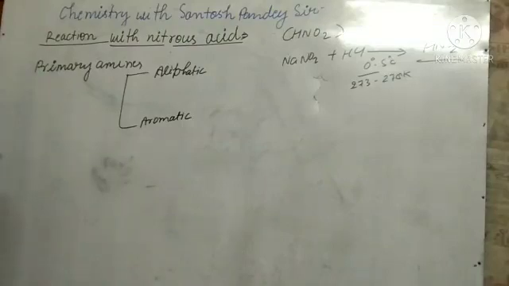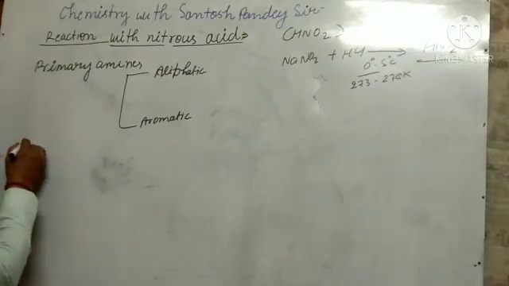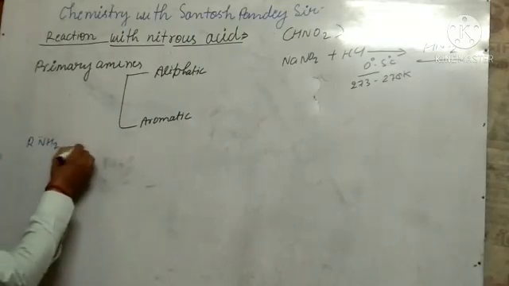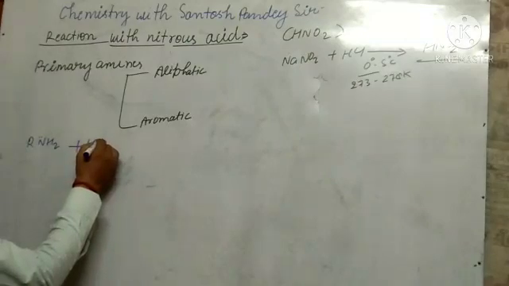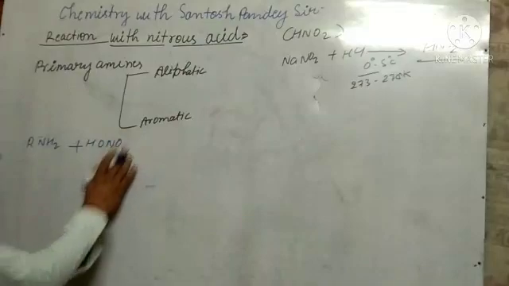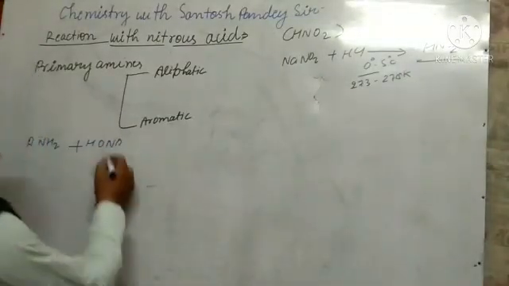Aliphatic primary amines react with cold HNO2, meaning nitrous acid, to form alcohol. Let us see here. The amine reacts with nitrous acid. HNO2 can be written like this, HO and N can be written like this.